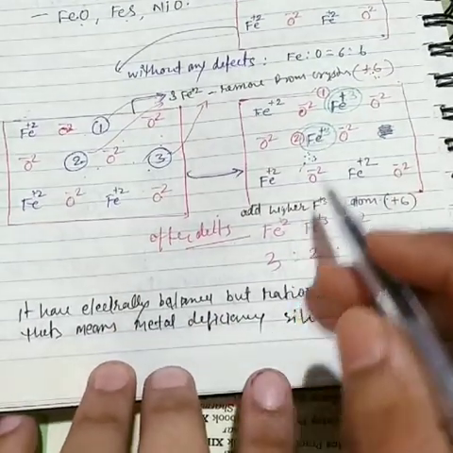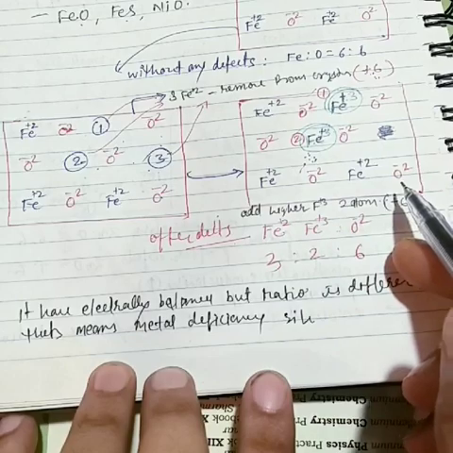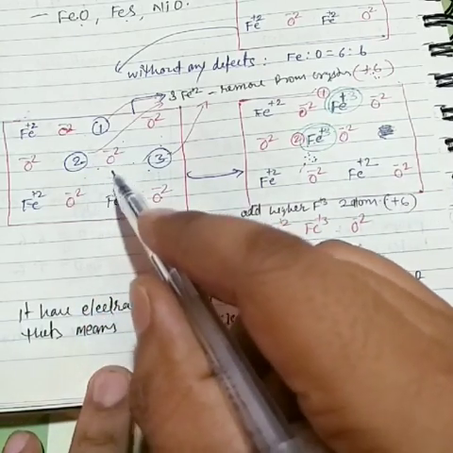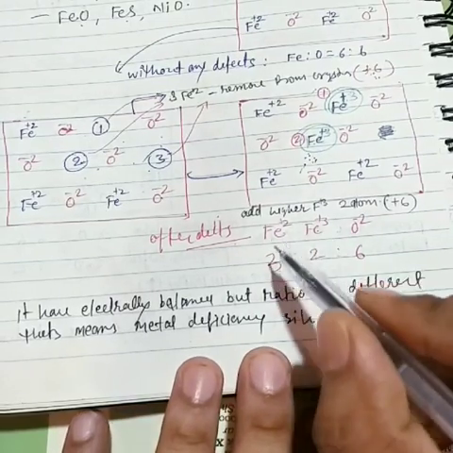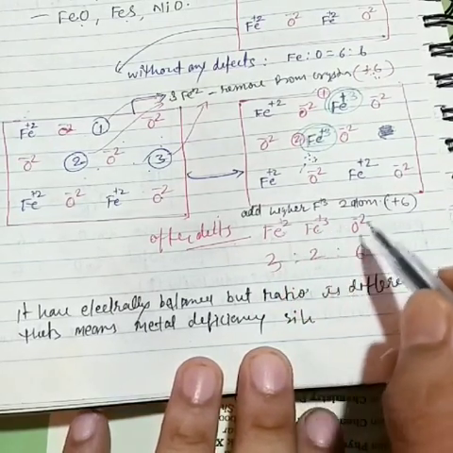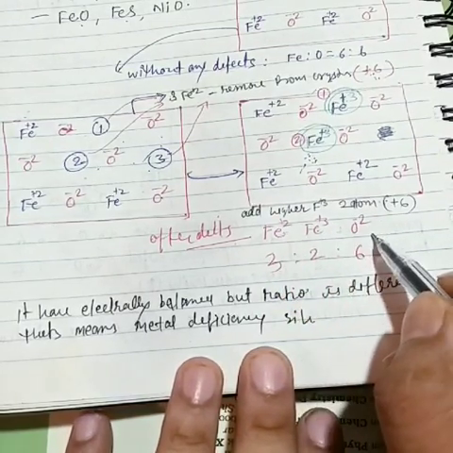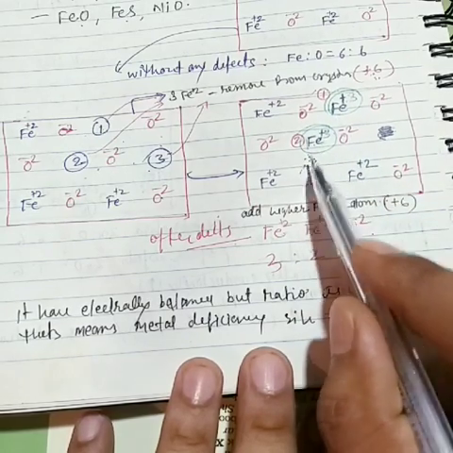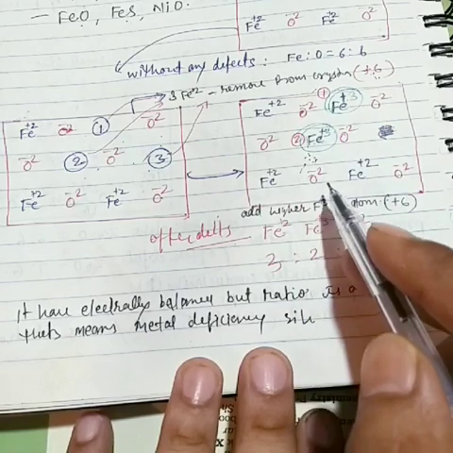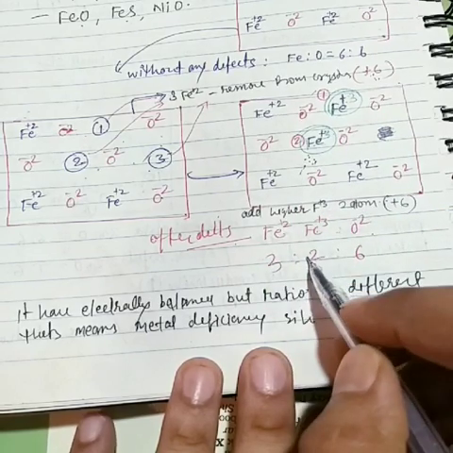Now see here, defects in this particular substance. Before, only 2 types of atoms were present. Now here there are 3 types of atoms. That means iron 2 plus, iron 3 plus, and oxygen 2 minus. So did you understand? Now how many oxygen atoms are there? 6, and how many ferrous atoms? Total is 5.